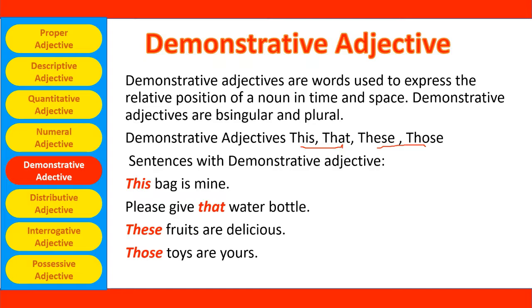These fruits are delicious. Now, these is a demonstrative adjective for plural. It is a plural demonstrative adjective pointing towards the fruits, and it is pointing to the space as near. Those toys are yours. Again, those is pointing to the space as far and also to the plural noun toys. So, those is also a plural demonstrative adjective.